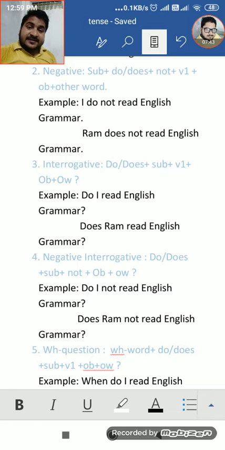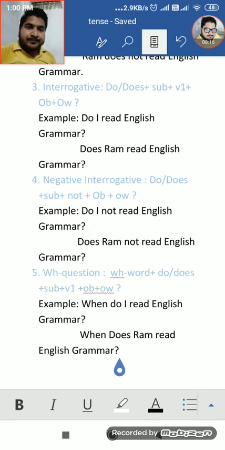The third is the interrogative sentence. An interrogative sentence is to ask questions, and its structure is do or does plus subject plus V1 plus object plus other words. Example, do I read English grammar? Does Ram read English grammar? Here also, look, I takes do, but Ram takes does.